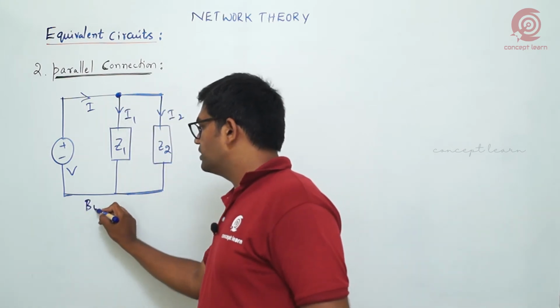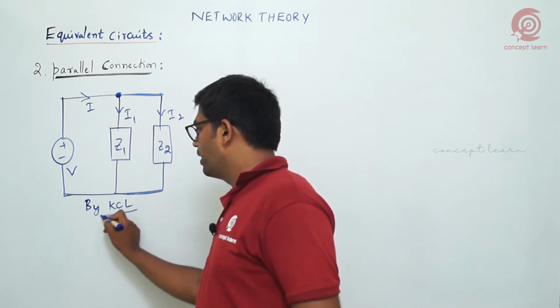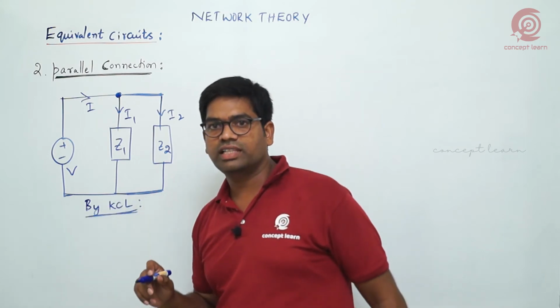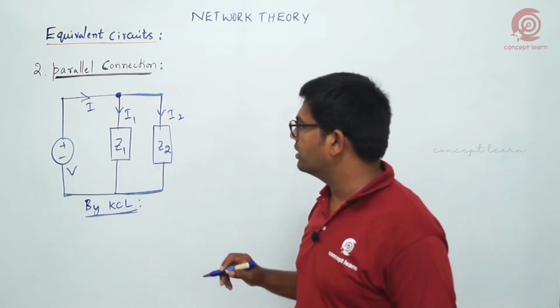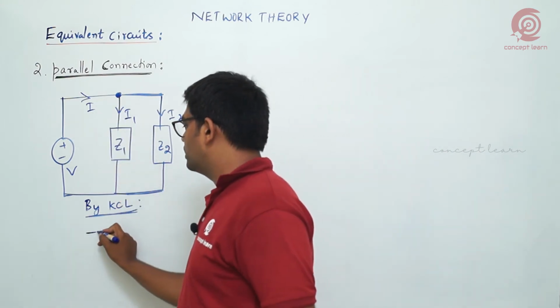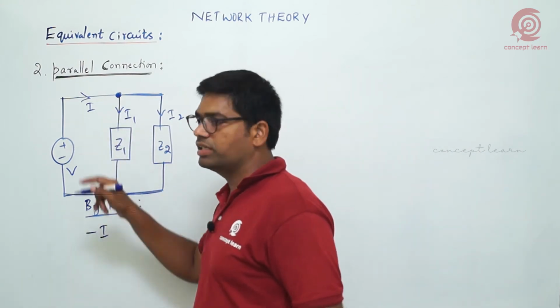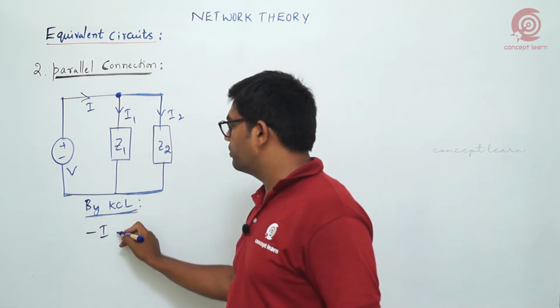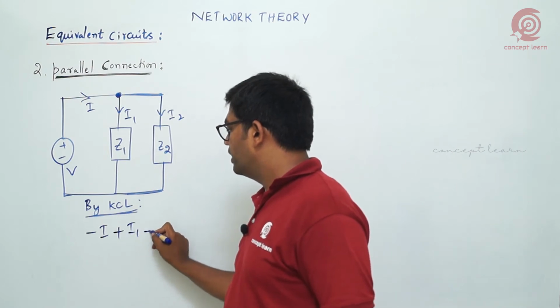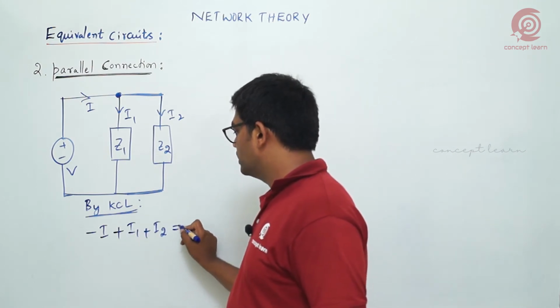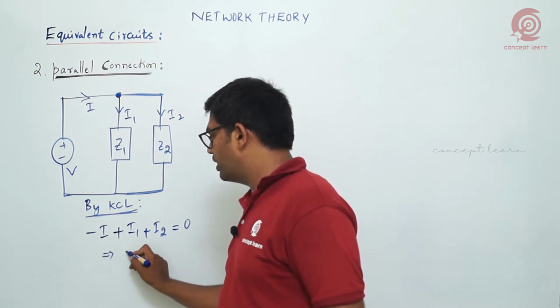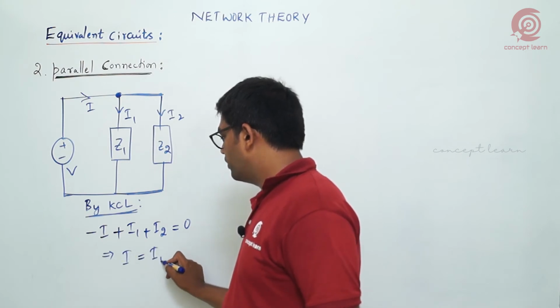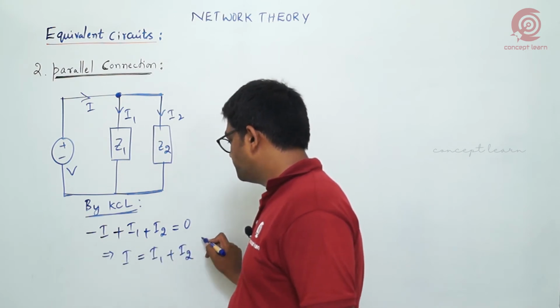KCL means the sum of incoming currents is equal to the sum of outgoing currents. Here the incoming current is I, so I am using a negative sign. Outgoing currents with a positive sign, plus I1 plus I2, equal to 0. So if I simplify, I is equal to I1 plus I2.